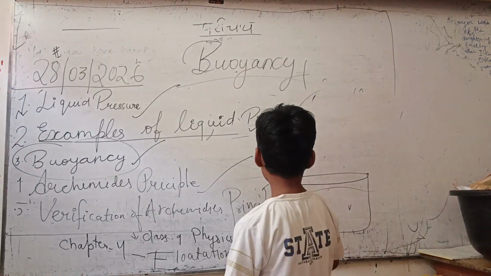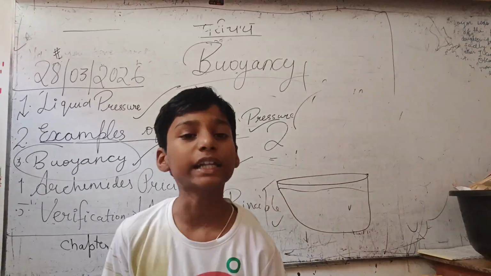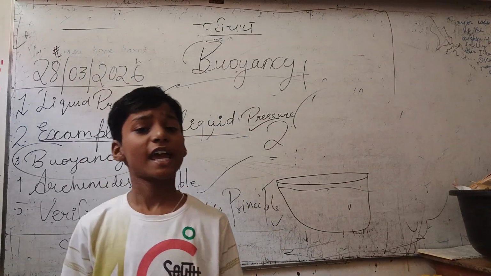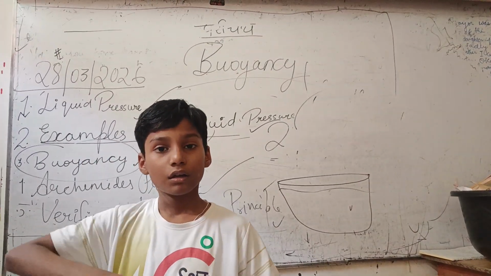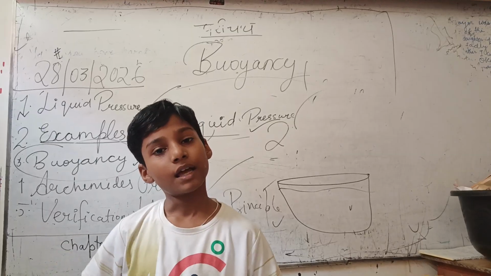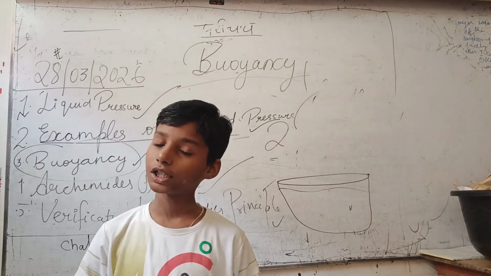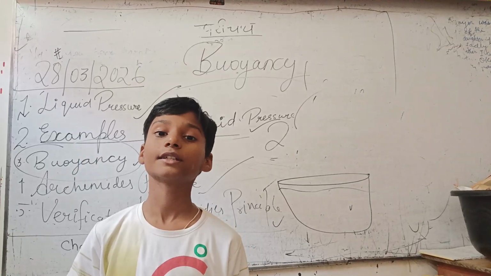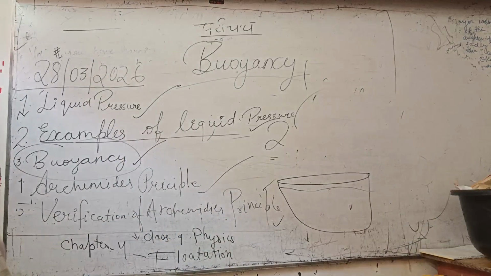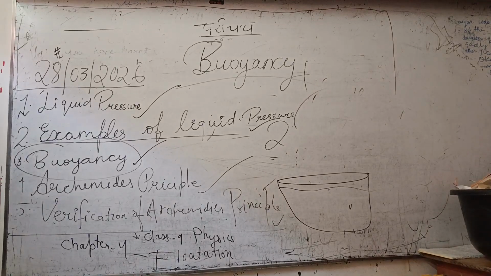This Archimedes principle states that when an object falls in water, it pushes the water and a force acts on it from the water. So this is the definition of Archimedes principle.